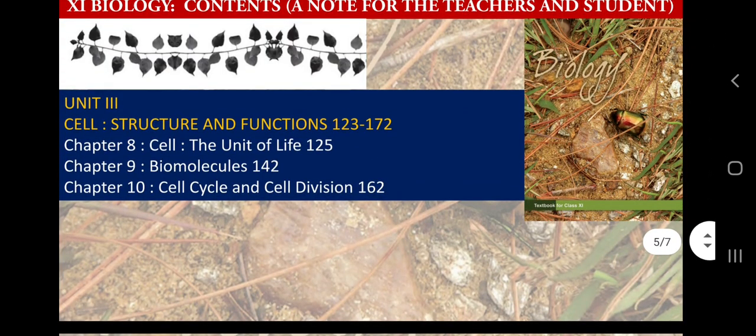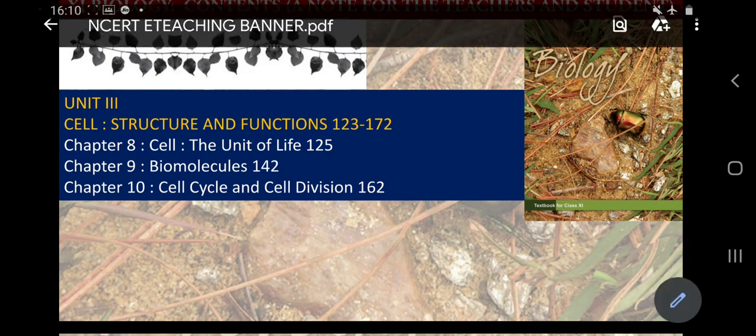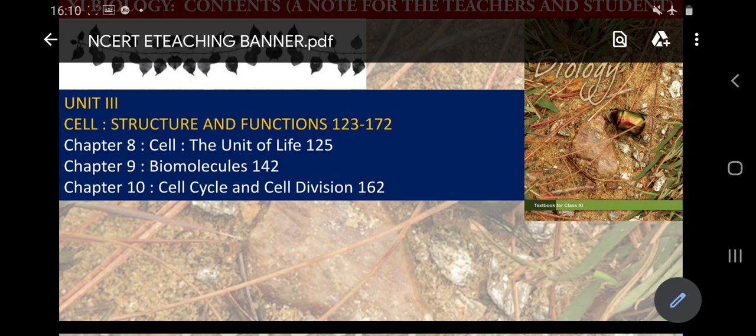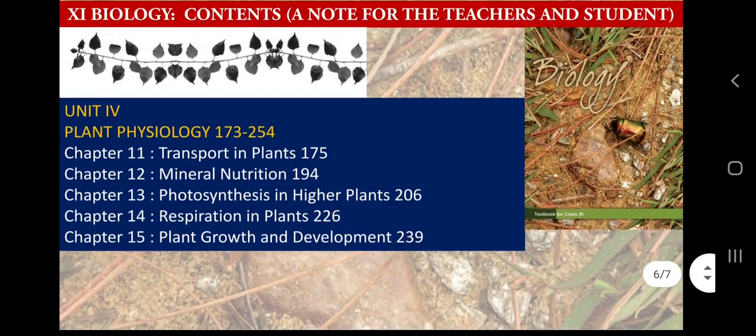Next, the third unit deals with cell structure and function. What I said earlier is that you have read only one chapter, cell, the fundamental unit of life. Here you will study three big and complicated chapters. You can see the names: cell, the unit of life; biomolecules; and cell cycle and cell division. So let me finish this quickly, then I will give you some tips and tricks.